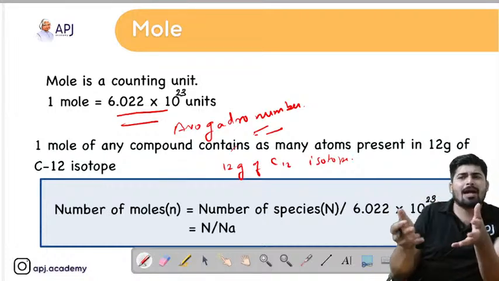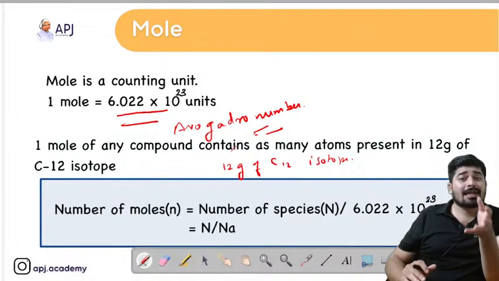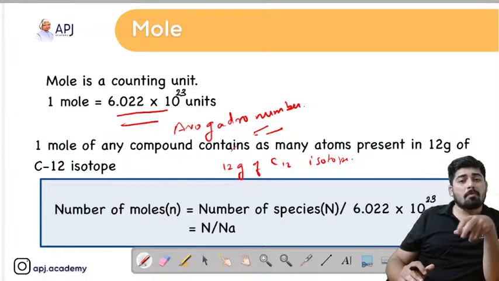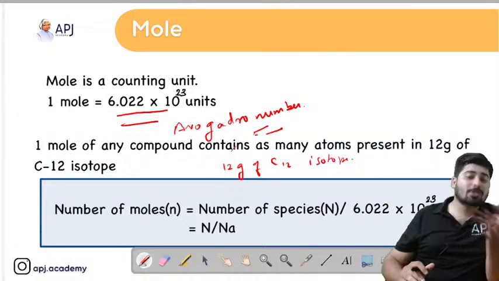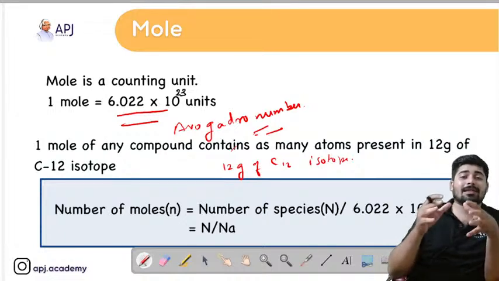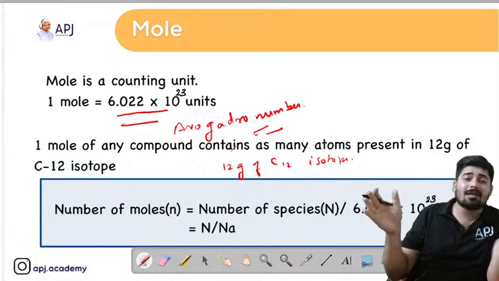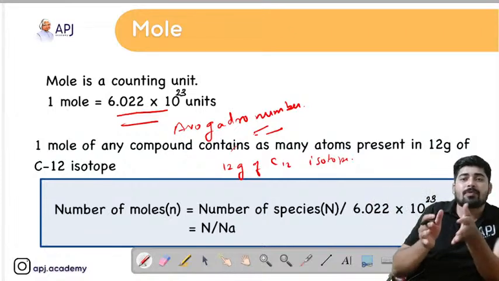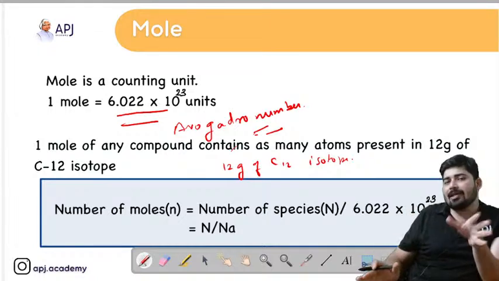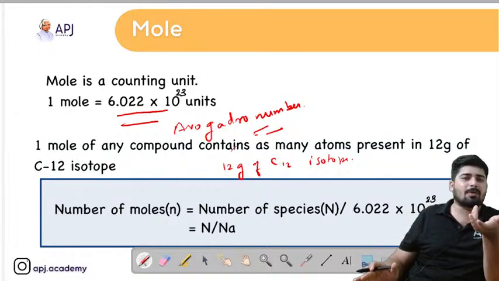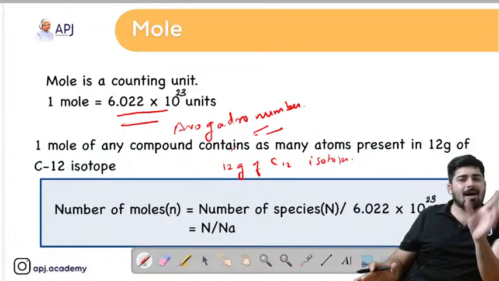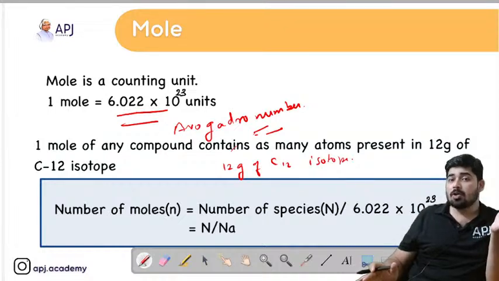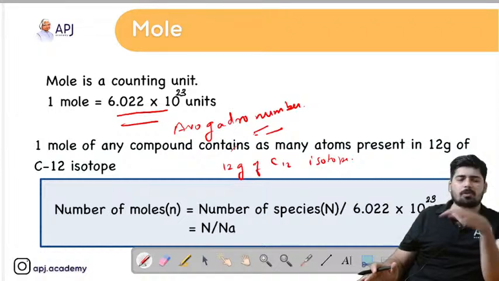Why do we have to take carbon 12 isotope? Because carbon is the element that takes part in most chemical reactions. We know that carbon forms the largest number of compounds in the universe, so we give preference to carbon. Anyway, we have to take some element to define this much units. Carbon forms most of the compounds because it has a good catenation property. That's another topic.